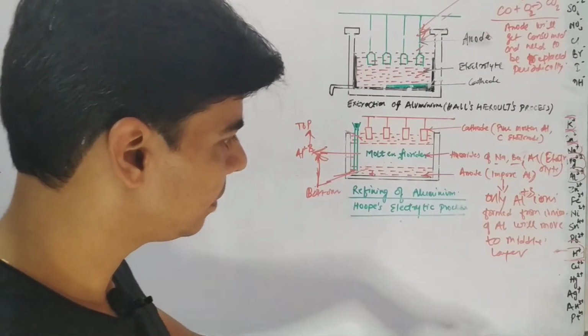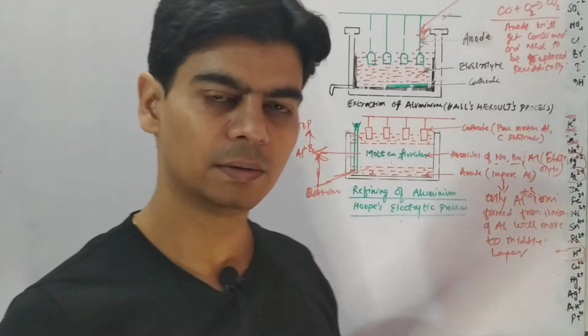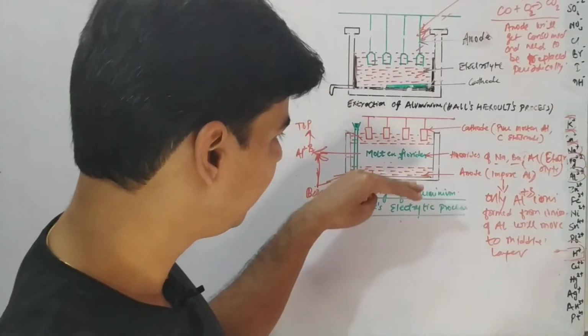Since only aluminium ions will move to the middle layer, all the rest of the metallic impurities, if there are any, will not move to the middle layer. They will remain at the anode.